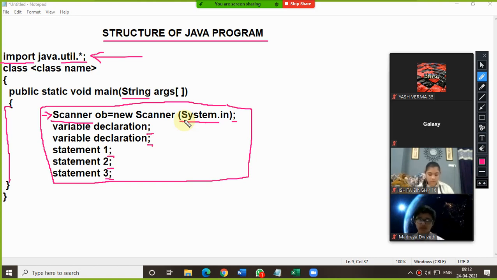So now after that, what are we supposed to write? The variable declaration. So the next few lines are known as the variable declaration part. Basically, in this part, whatever variables you are going to use in your program, we are going to declare. The variable declaration totally depends on your question.